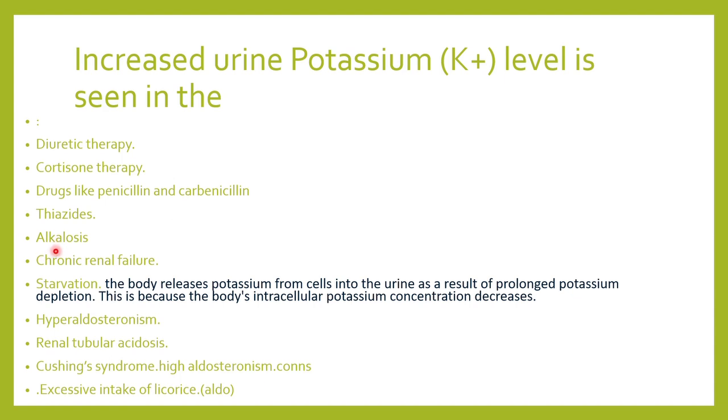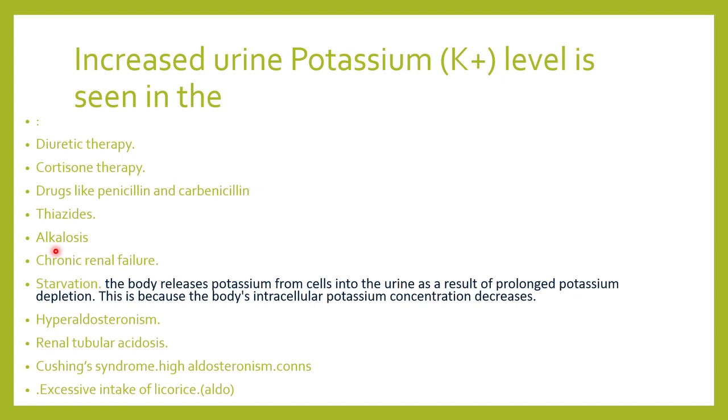So potassium is lost from the body. In chronic renal failure, the kidney cannot reabsorb the potassium and the potassium gets excreted in the urine. In starvation, what happens? The body doesn't get enough potassium, and to maintain that level, the cells are lysed and the potassium comes out, and the urine level of potassium can also increase. So the body releases the potassium from the cells into the urine as a result of prolonged potassium depletion, and this can cause increased potassium in the urine.